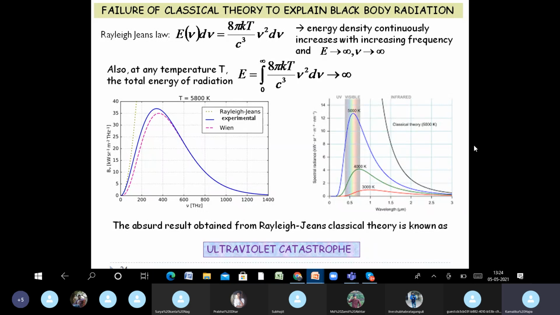So basically, classical theory and classical analysis of thermal radiation is done. The ultraviolet catastrophe is the logical ending, because beyond that you cannot do anything. Once you have reached a catastrophe, then you have to think of designing other ways of analyzing the situation. So that is exactly what was done by Max Planck, and we will discuss Planck's quantum treatment from our next class onwards. Clear? Any questions till here?